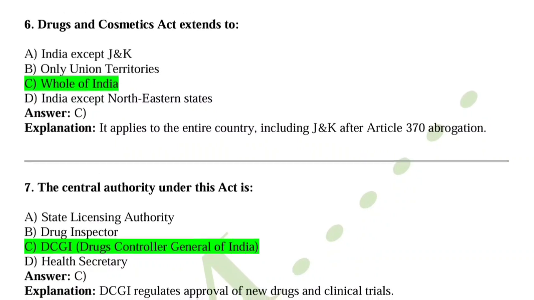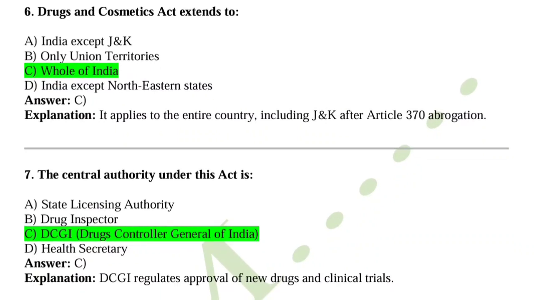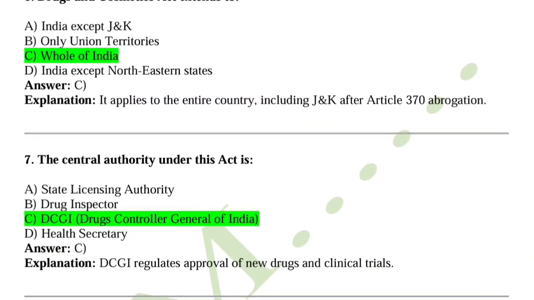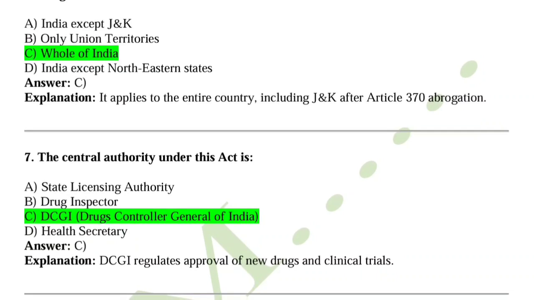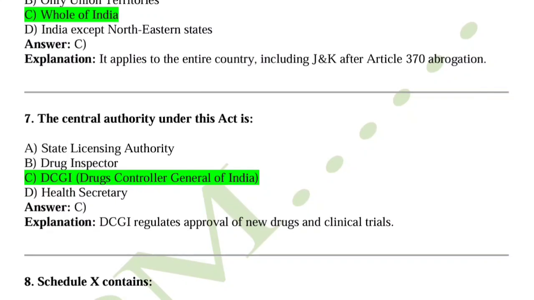Question number 7, the central authority under this act is? So option C is right. DCGI, Drug Controller General of India, regulates approval of new drugs and clinical trials.